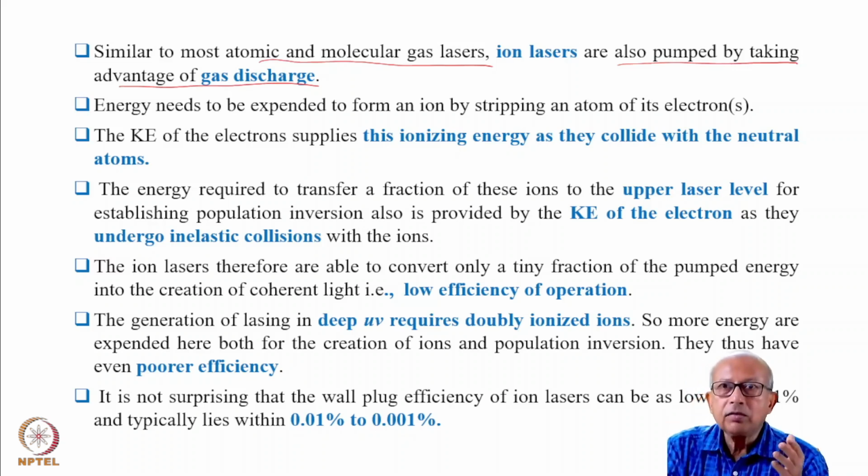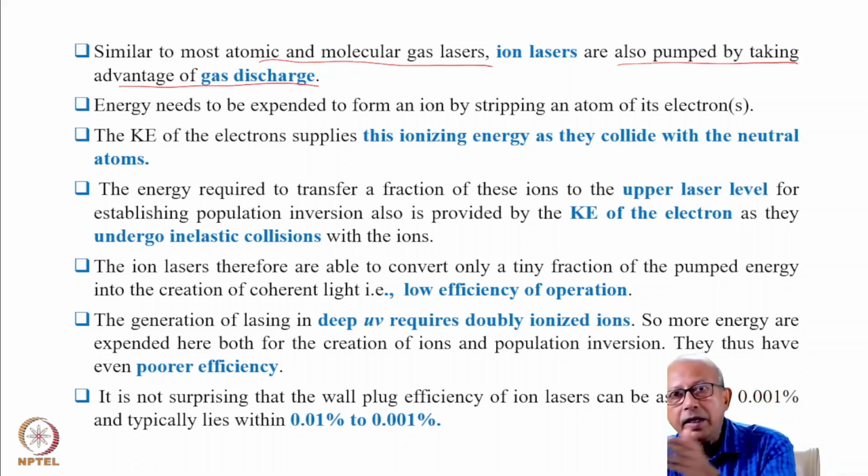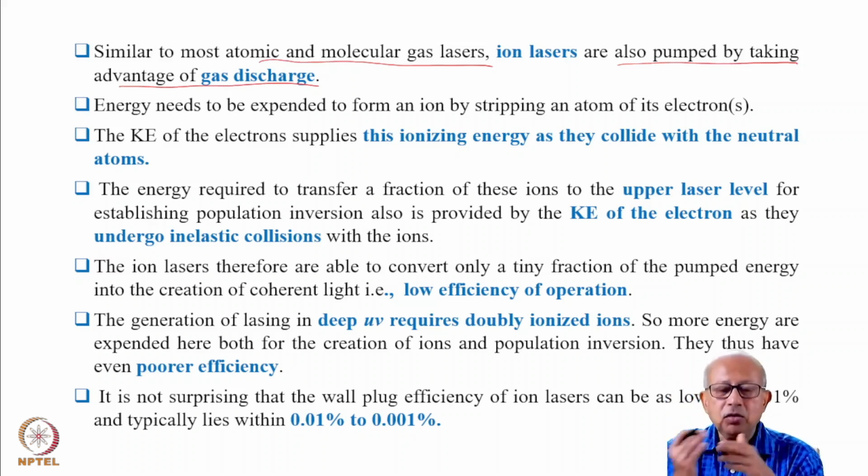Then the energy drawn from the line is transferred to the electrons as kinetic energy, and that energy eventually will give you coherent light. We know that.